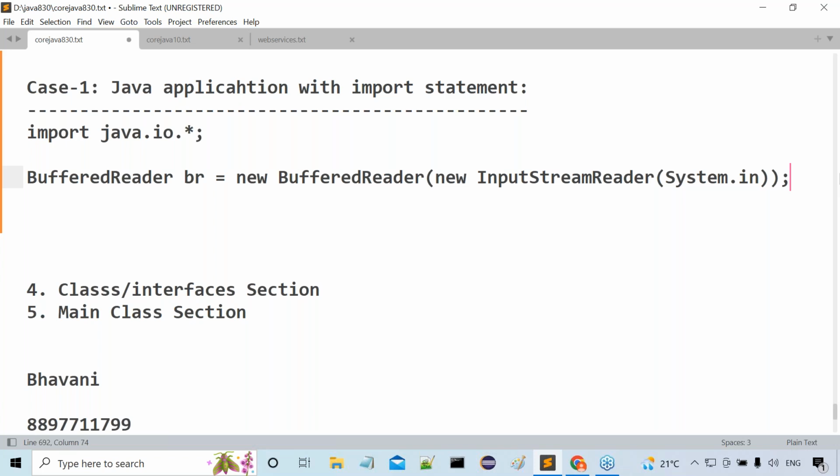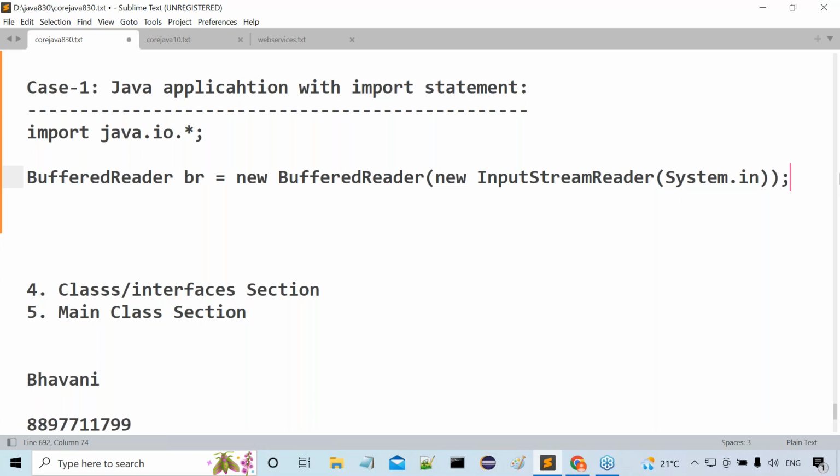Here, what we have to recognize is this. In this particular statement, how many classes have I used? Now tell me, guys. BufferedReader, one class. Again BufferedReader, the same class again. InputStreamReader, one class. System is also a class, but it is available in the java.lang package, which is the default package. Don't think too much about the System class now. Here BufferedReader 2 times we have used, InputStreamReader 1 time. Am I right or not? BufferedReader and InputStreamReader both came from the java.io package. All of you get my point or not?